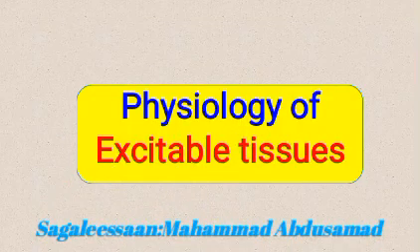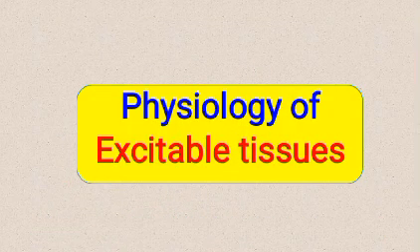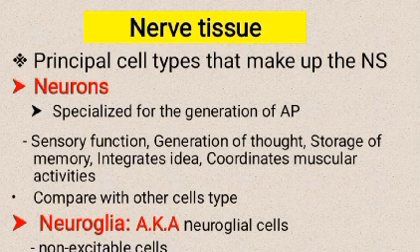Physiology of excitable tissues. Nerve tissue. Principal cell types that make up the nervous system.